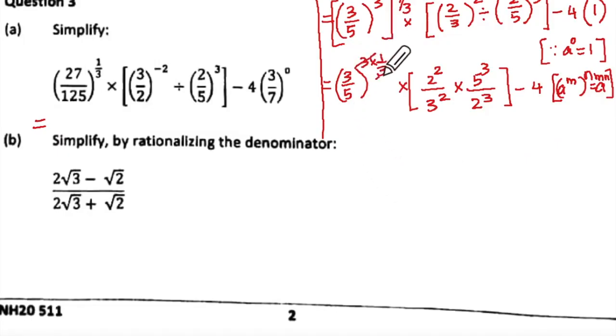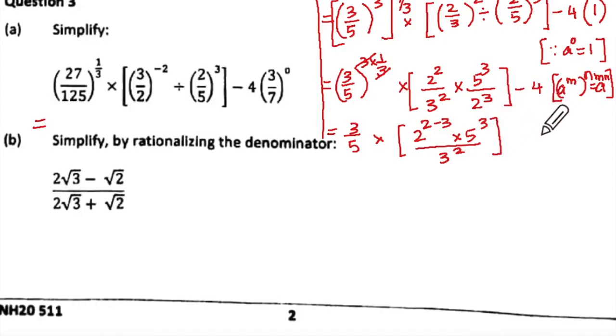Now cancel this 3 and write it as 3 upon 5 into, what is happening here? 2 will be, how will I write it as? 2 to the power 2 minus 3, correct? Yes. Into 5 to the power 3 upon 3 to the power 2, correct?